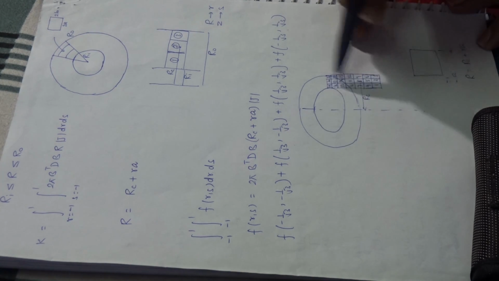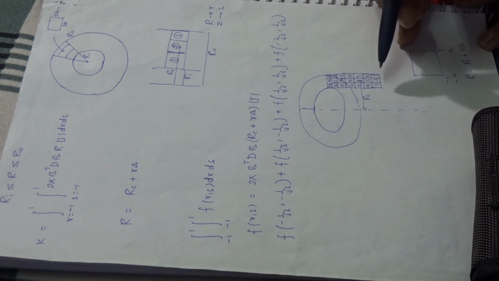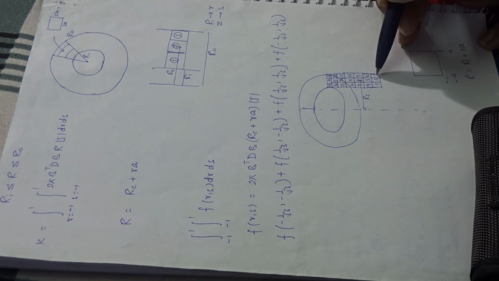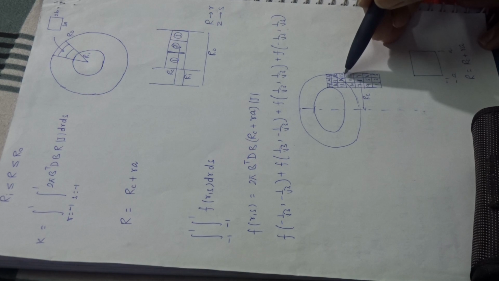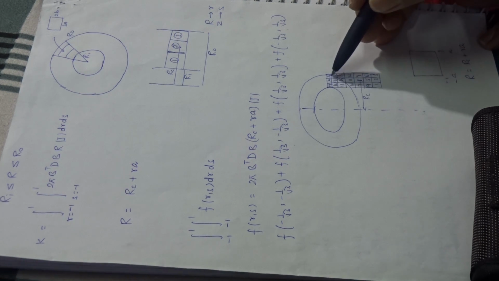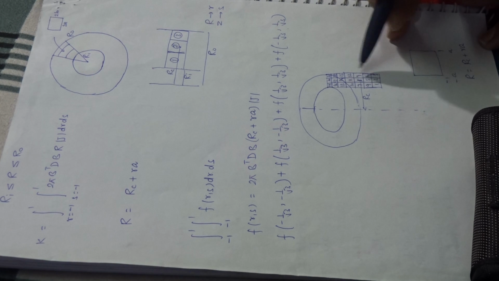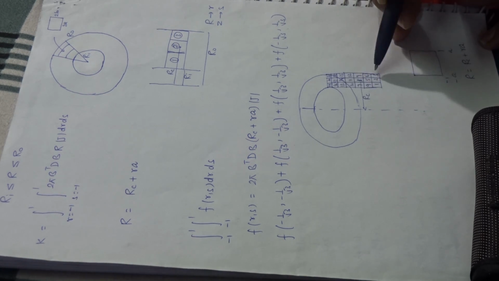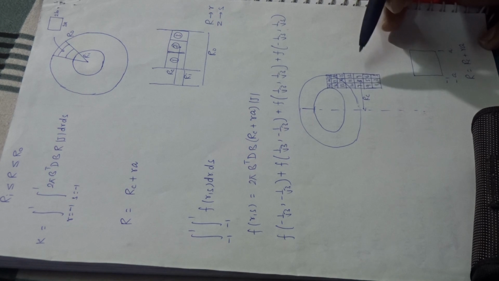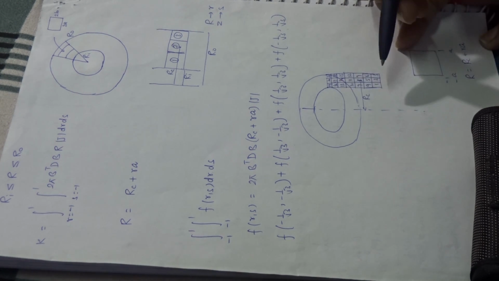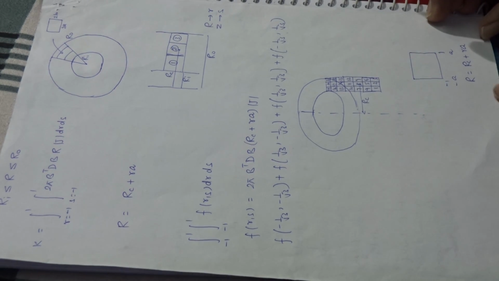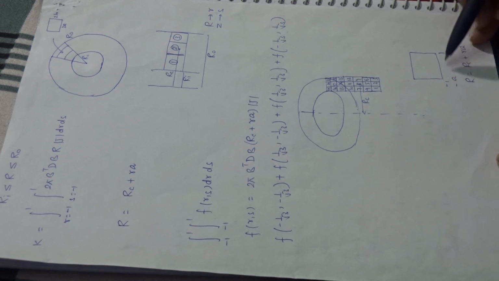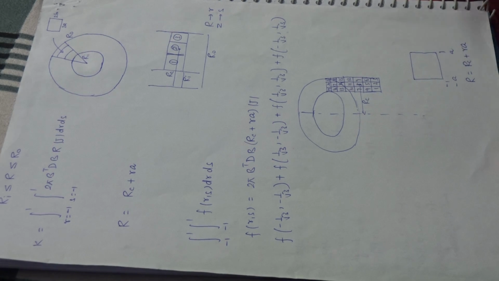Suppose this is a cylindrical element, it can be divided into elements 1, 2, 3, 4, 5, 6, 7, 8, 9, 10, 11, 12, 13, 14, 15, 16, 17, 18, 19, 20. Suppose this is one plane, and this is the radius Rc. When you integrate and assemble you can get the global stiffness matrix. Suppose this varies from minus a to a, and r varies from minus 1 to 1, and you can integrate it.